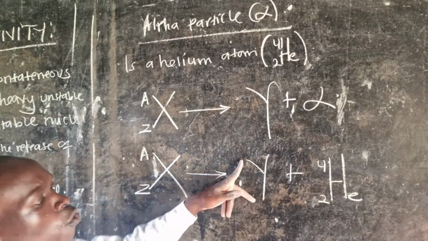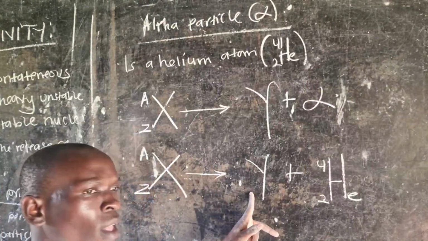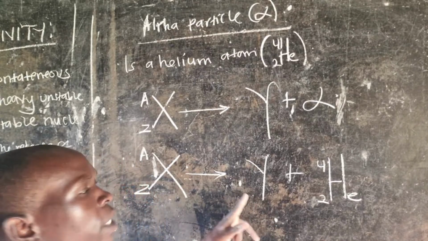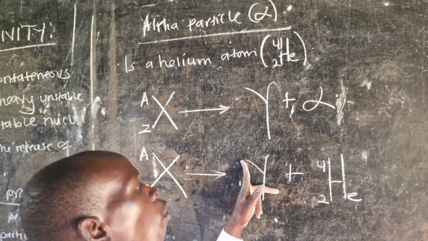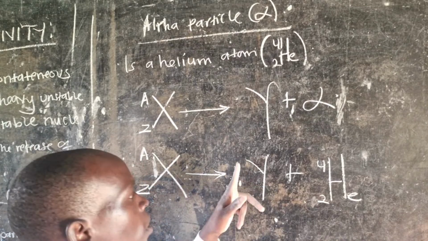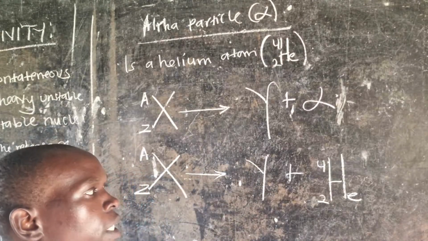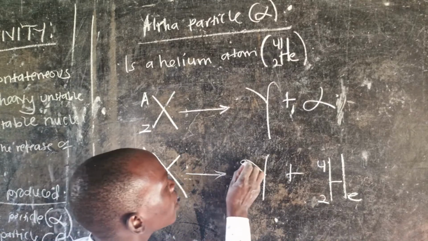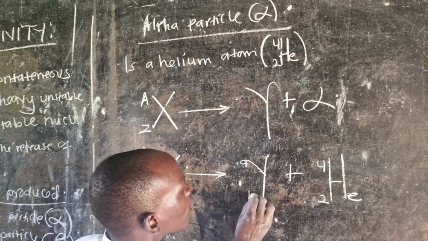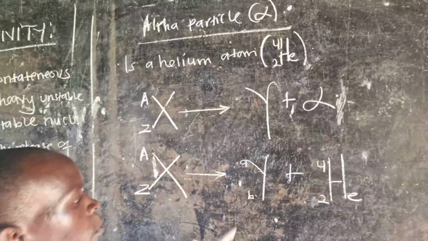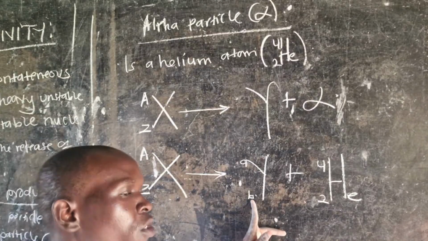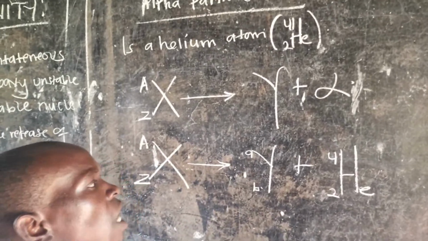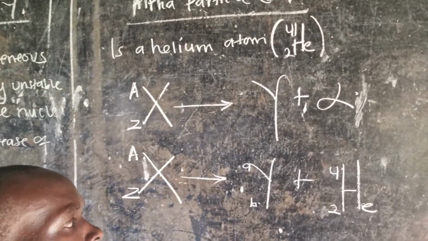Now we have to find the number of protons and the mass number of the new stable nuclide Y. At the moment I don't know them, so I put a letter a for the mass number and a letter b for the number of protons of the new stable nuclide.